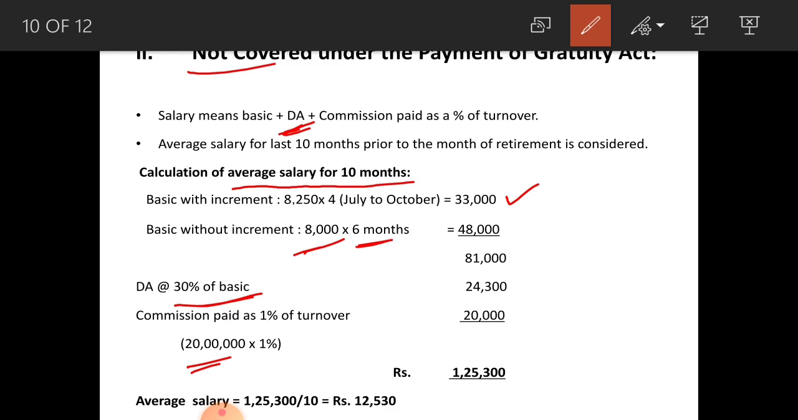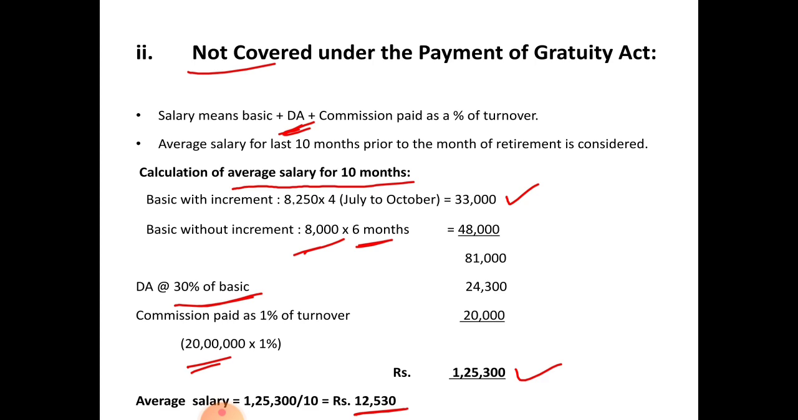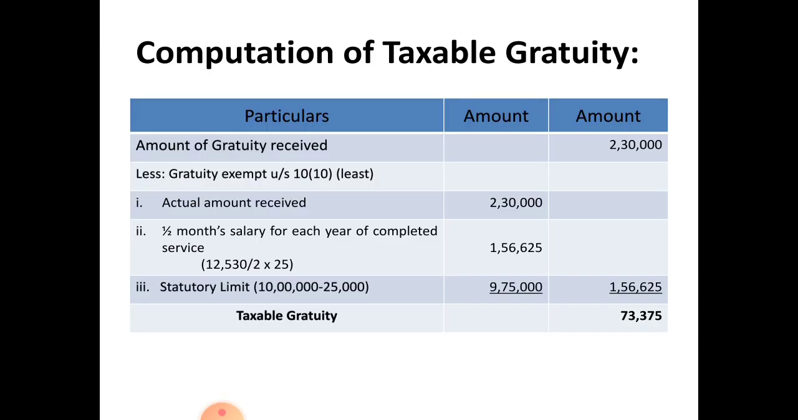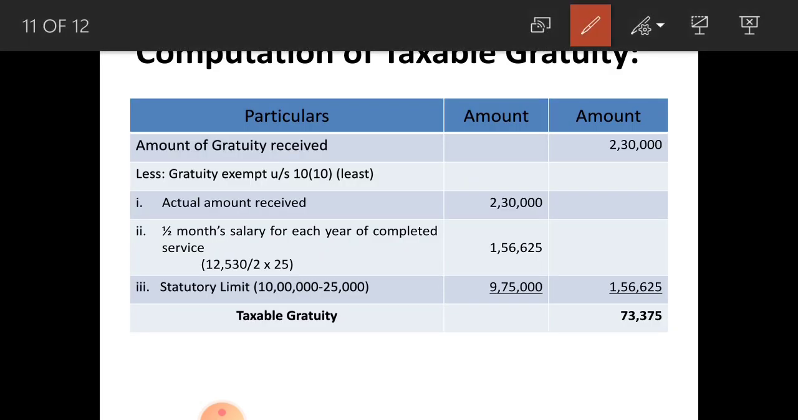So the total salary, that is average salary of 10 months, you have to calculate now. His total salary for 10 months amounts to rupees 1,25,300. You have to divide that amount by 10 to get average salary of 10 months. So average salary of 10 months amounts to rupees 12,530. Now you can calculate the taxable gratuity. See, calculation is similar. Amount of gratuity received 2,30,000 rupees. From that you have to deduct least of the following.